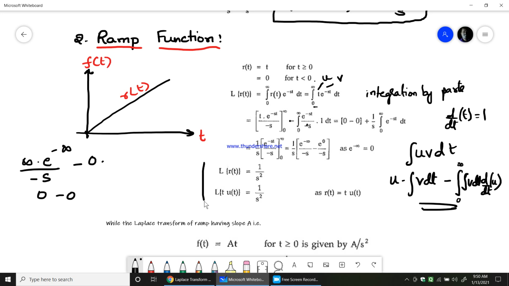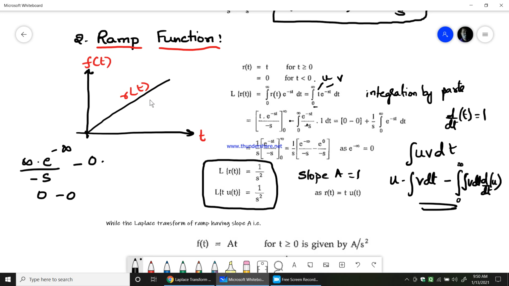So therefore this is what we get. Laplace transform of t into u of t is what? R of t. Okay, keep this in mind. t into the unit step function is what? R of t, the ramp function. So L of t into u of t, or L of r of t, would be equal to 1 over s square, provided the ramp has slope equal to 1. Here slope a equals 1.